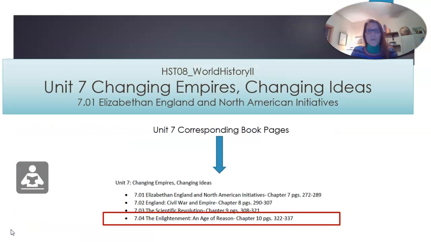All right, so hopefully you have gotten some of your student guide completed by watching that flip video lesson. Also, just a reminder to make sure, if you have not done so already, to make sure you have pages 322 to 337 read. They are in your book, they are on the Padlet, and they are in the OMS. OMS, remember, stands for your online middle school.